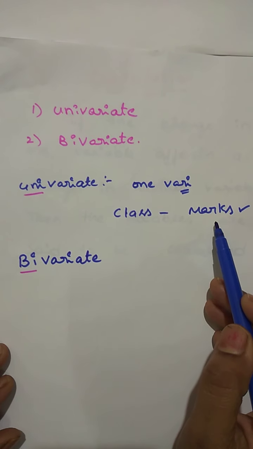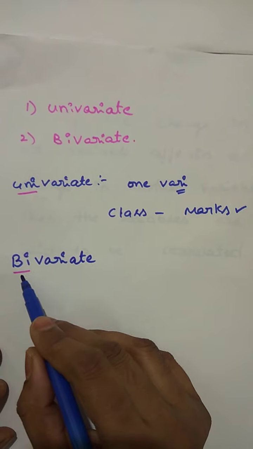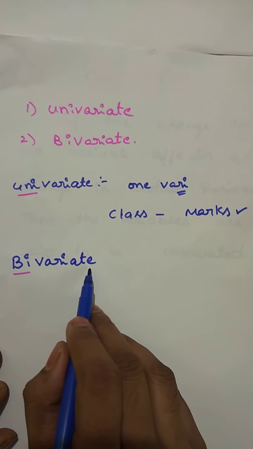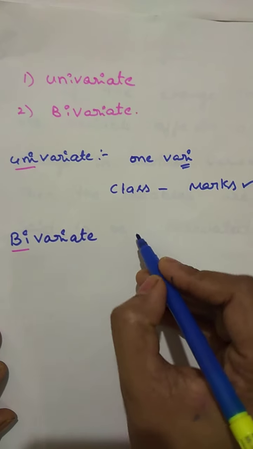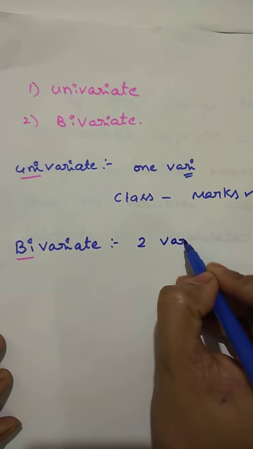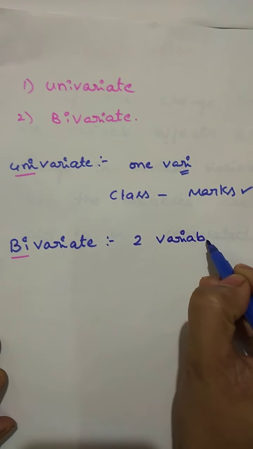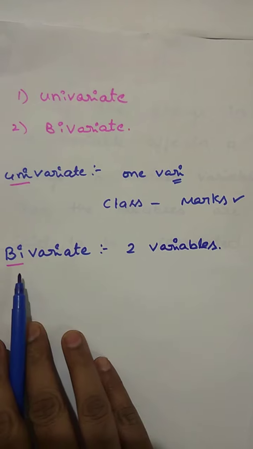Example, find out the average marks of a class. In a bivariate distribution, if any distribution involves two variables, then we say that distribution is a bivariate distribution.